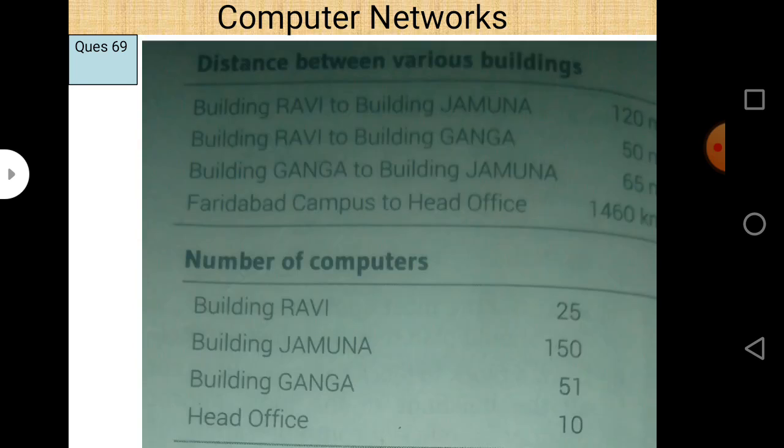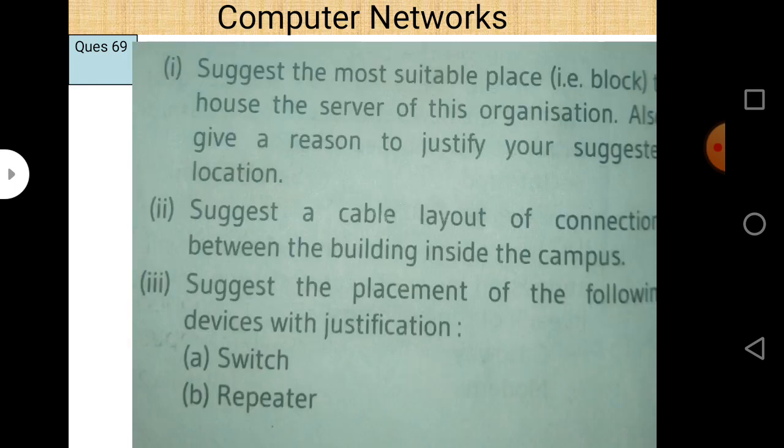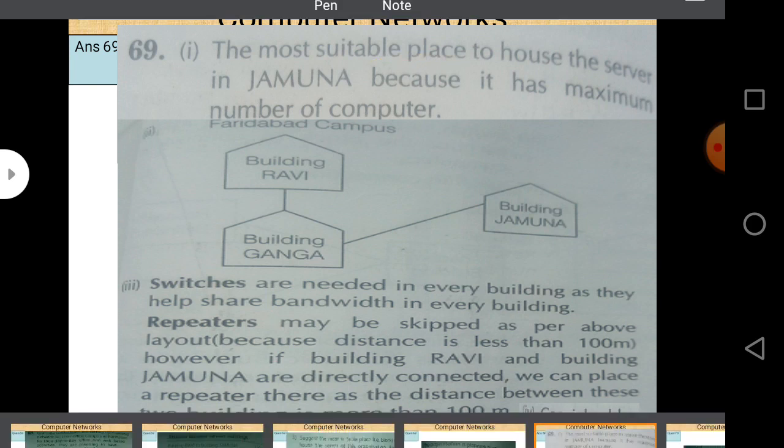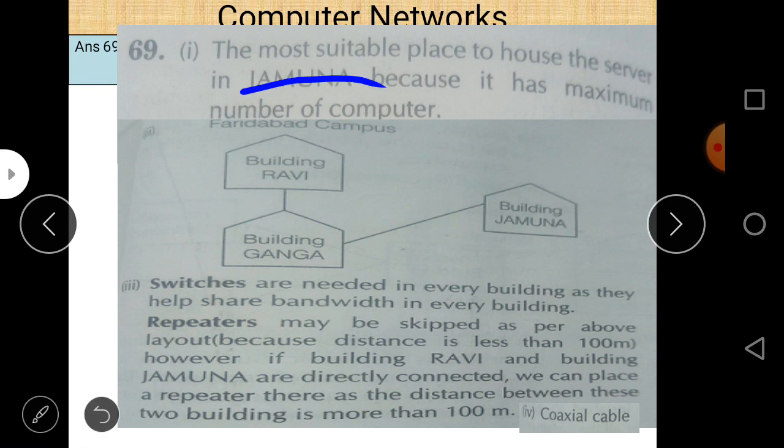We can easily see that the number of computers is maximum in building Jamna, 150 computers, and the other buildings have far fewer computers compared to building Jamna. So we place our server in building Jamna. So let us check the answer. Yes, the most suitable place to house the server is building Jamna, because it has the maximum number of computers.